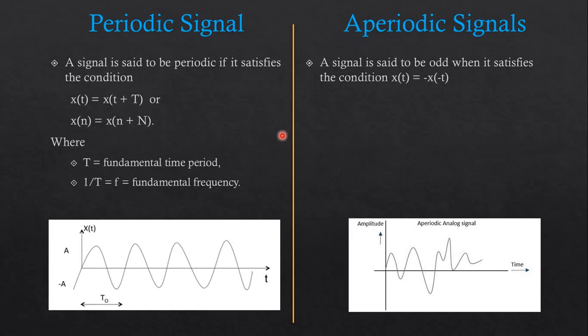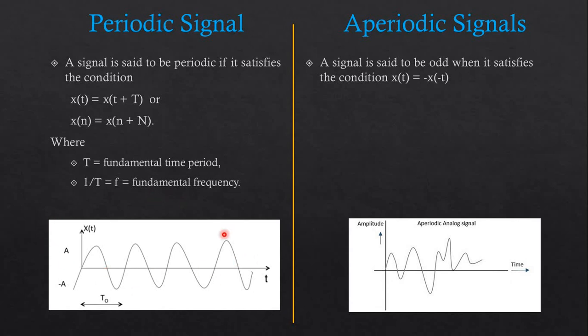Next is the periodic signal. A signal is said to be periodic if it satisfies the condition x of t is equal to x of t plus capital T, or x of n is equal to x of n plus capital N, where T is the fundamental time period. Okay, let's study this first of all. And again, 1 by T is equal to the frequency, that is the fundamental frequency.